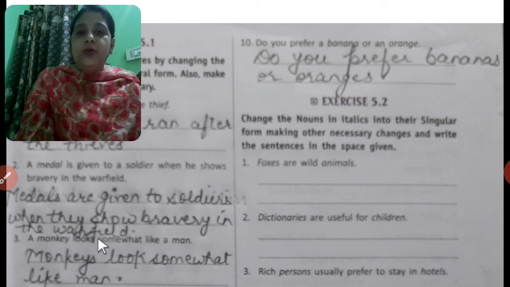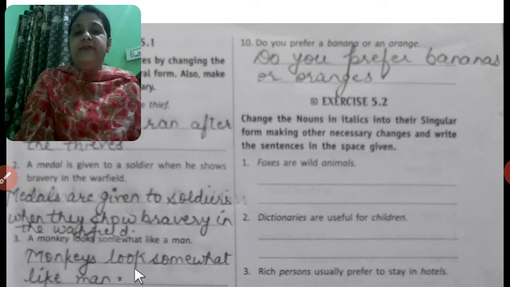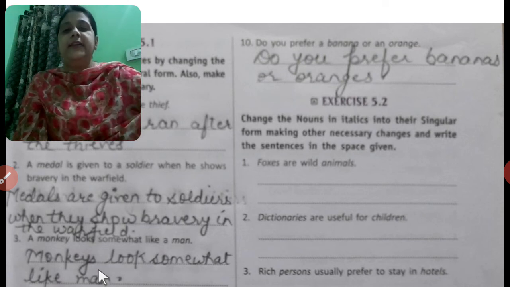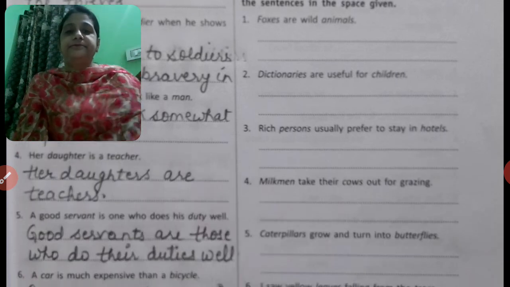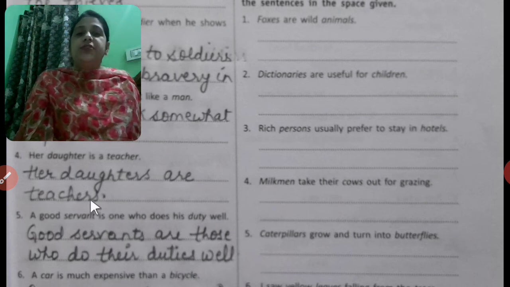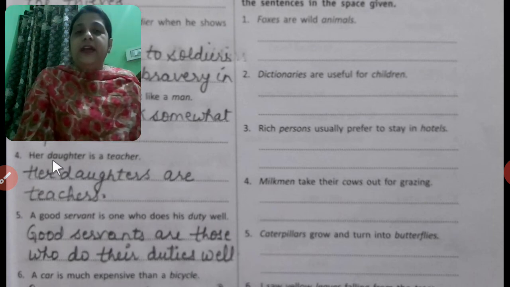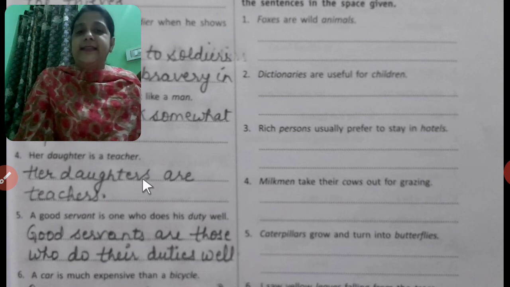Next is: a monkey looks somewhat like a man. Monkey is changed into monkeys. When we have written monkeys, then the verb will be look. And a man we have replaced with men, M-E-N. Next: her daughter is a teacher. Here, daughter, we will make its plural by adding S. Her daughters, is will change into are, teachers. A teacher will be replaced with teachers.